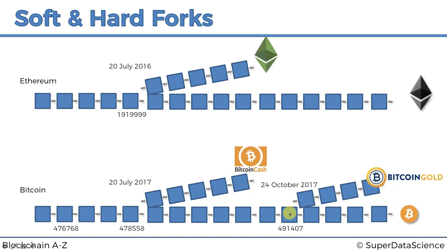And here the reason was these miners were not happy with mining with ASICs, because ASICs are very expensive devices. They wanted to just continue mining with GPUs like back in the old days, and so they just split off and they changed their software to become ASIC resistant, like Ethereum hashing is ASIC resistant. And so they split off into Bitcoin Gold.